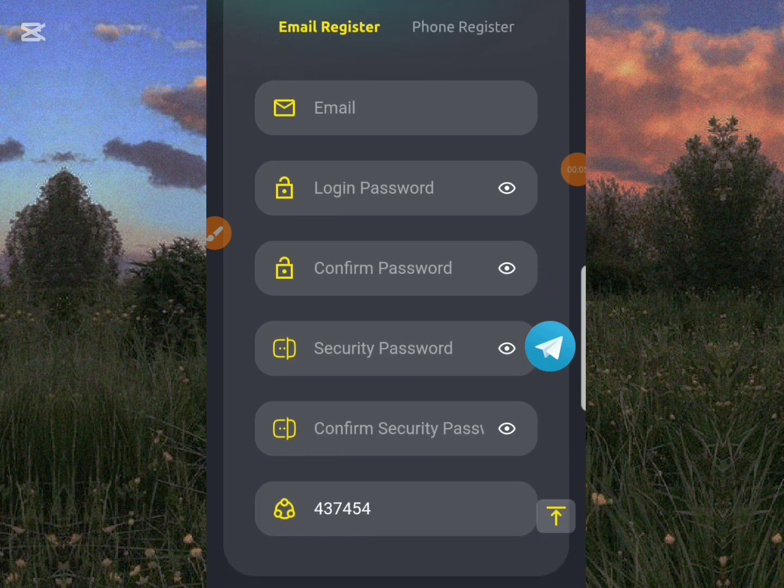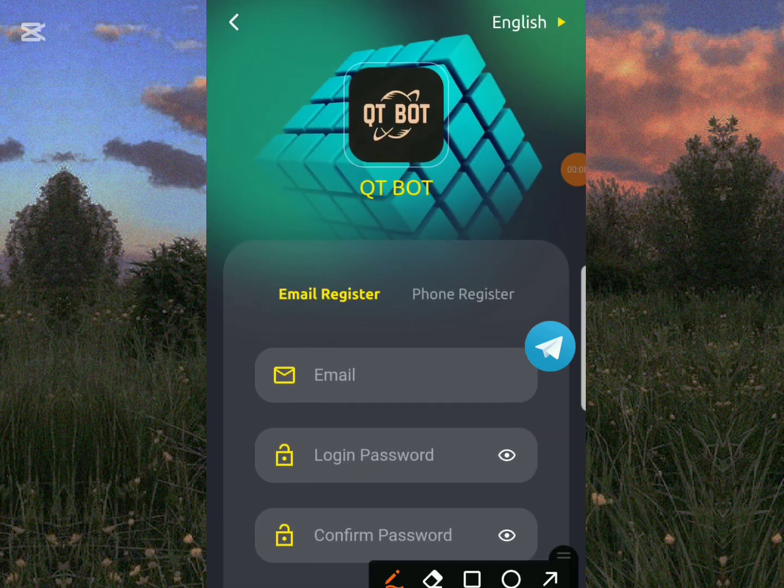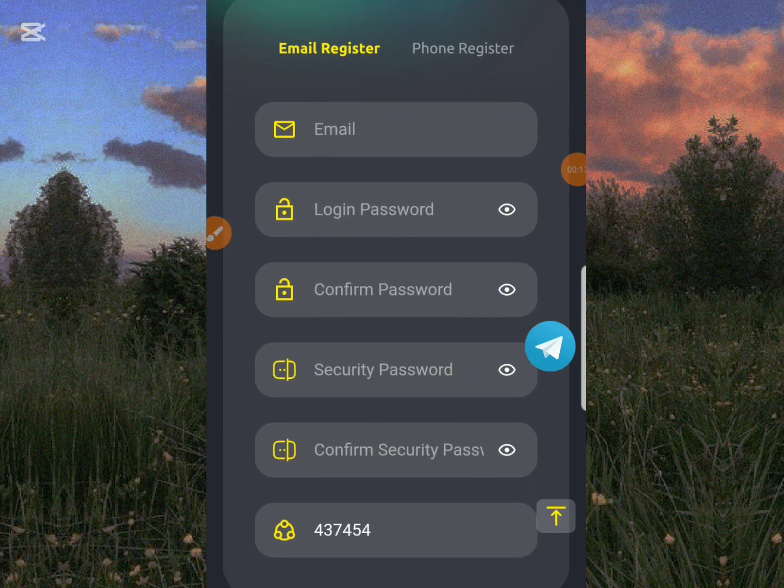So now we need to register first on this platform we're about to share with you. This is an amazing platform that you can invest in and also earn free USDT. So quickly, all you have to do firstly is input your email, your login password, confirm password, security password, and confirm, and you are good to go. And once you register on this platform, you can start exploring.